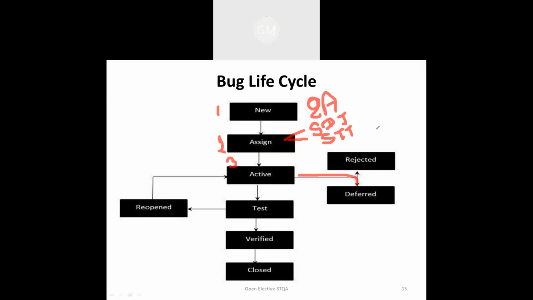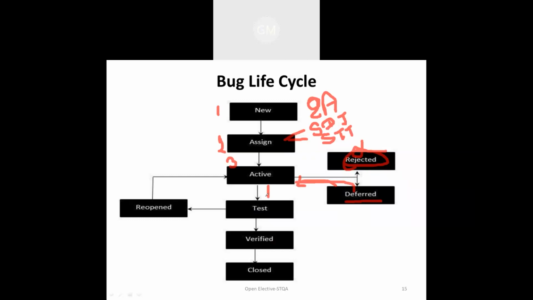If it is a repetitive or duplicate bug, then it goes to the rejection phase. If not, and the bug is not going to affect the system too much, or it is not fixed, so it is a deferred bug, then that bug will be activated and fixed.